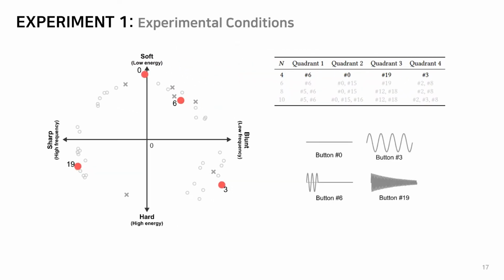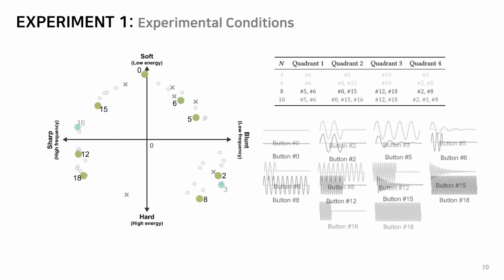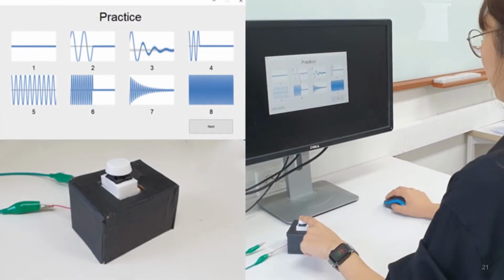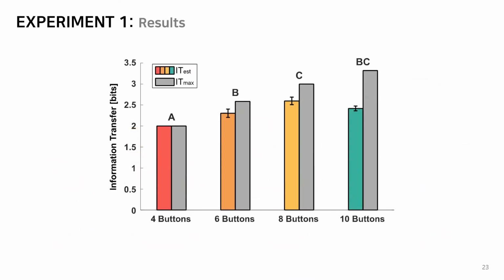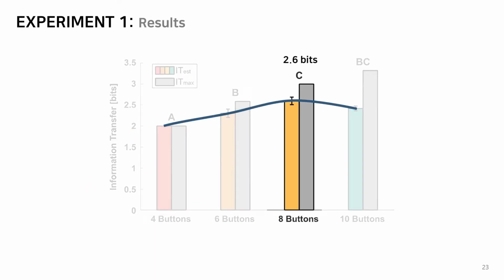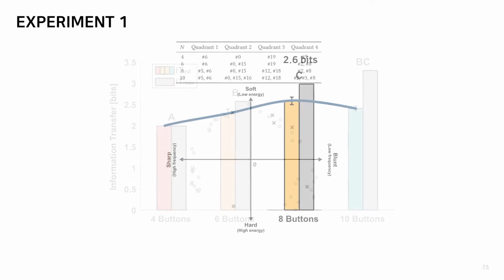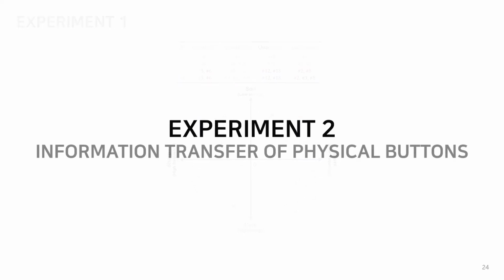We selected the augmented button sets from the 4 quadrants in the effective space, while balancing both their perceptual qualities and physical properties. Participants were asked to choose the correct button among the n augmented buttons. The confusion matrices for the 4 sets are shown in this figure. The IT score was maximized to 2.6 bits, or equivalently, the participants near perfectly recognized 5 to 6 buttons, when more than 8 augmented buttons were presented. These distinctive perceptual and physical features within the effective space contributed to the identification of the vibration-augmented buttons.